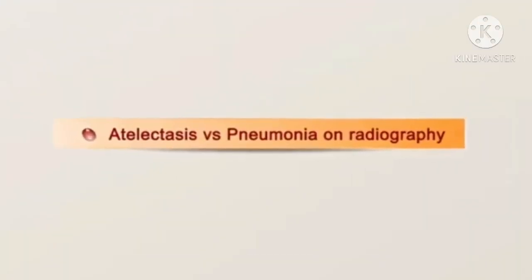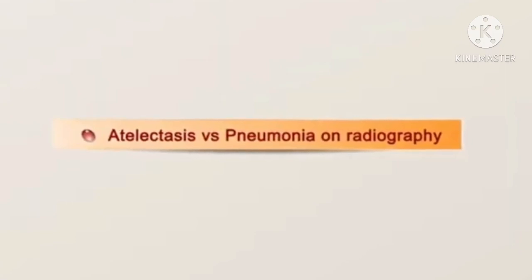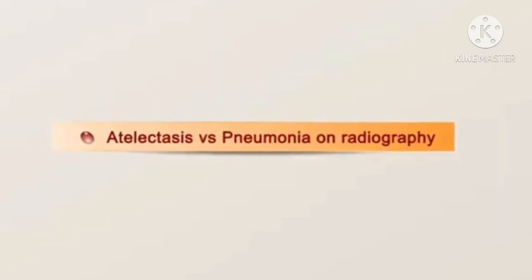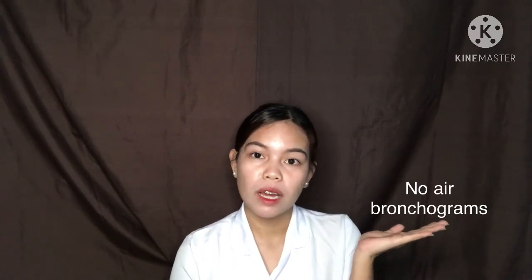For additional information, we will be talking about atelectasis versus pneumonia on radiography. So these are the differences between atelectasis and pneumonia. Atelectasis has sharp borders, while pneumonia has hazy borders. Atelectasis has no air bronchograms, while pneumonia has air bronchograms.